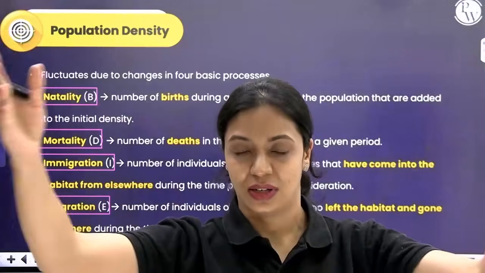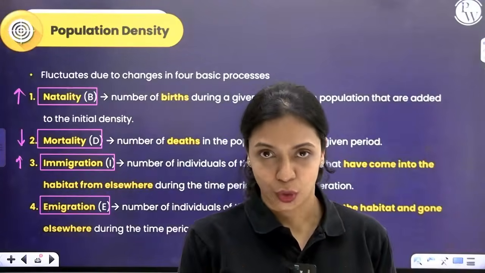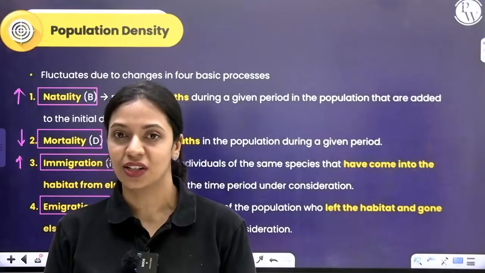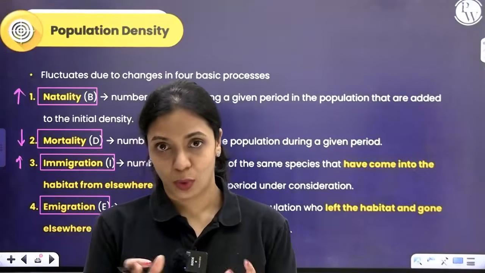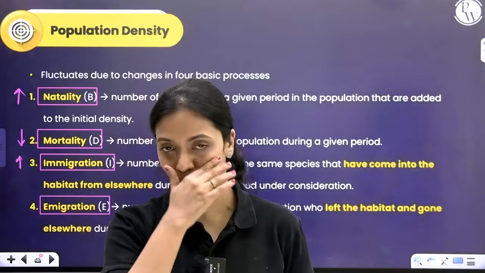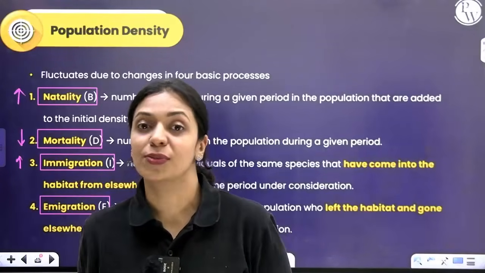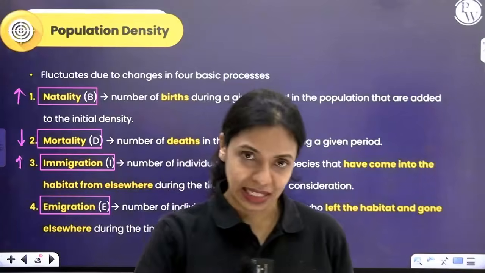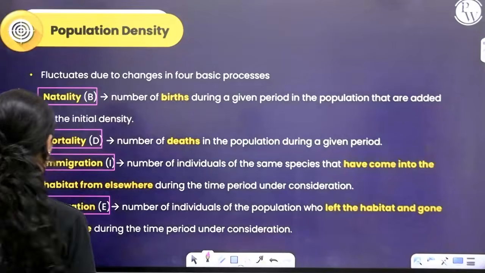That is emigration. From whatever population you belong to, if you're leaving that population and going to a new population in whatever time period we're considering, that is called emigration. Immigration means people entering our population. Okay. So whenever somebody comes to your population, there is an increase. Whenever somebody leaves this population and goes elsewhere, there will be a decrease.